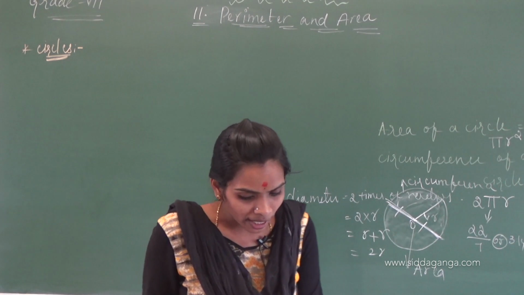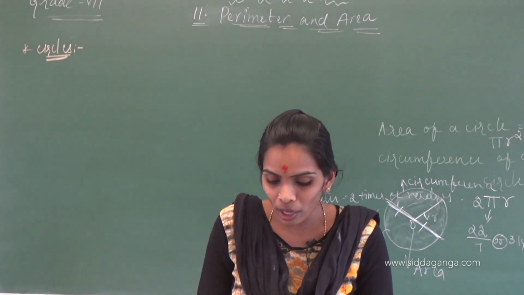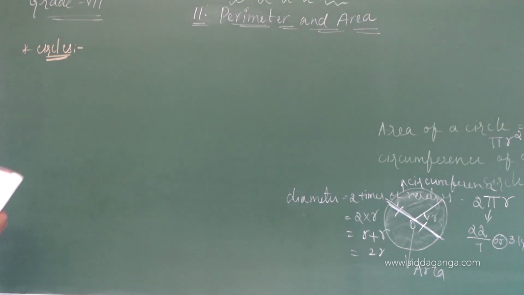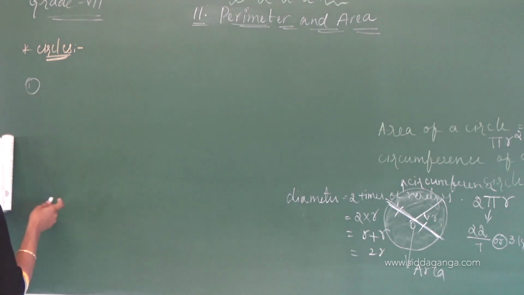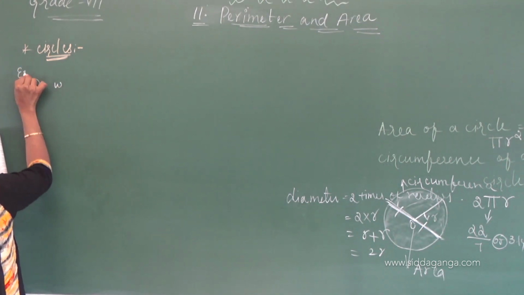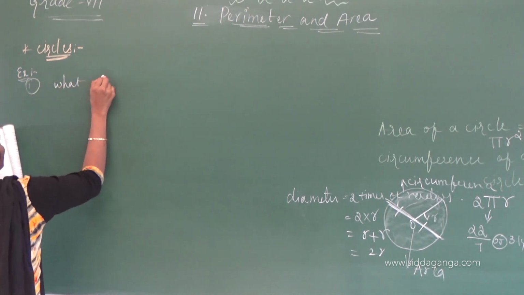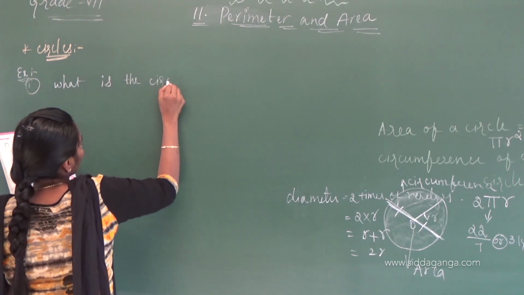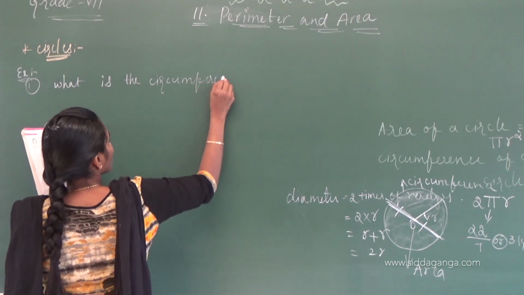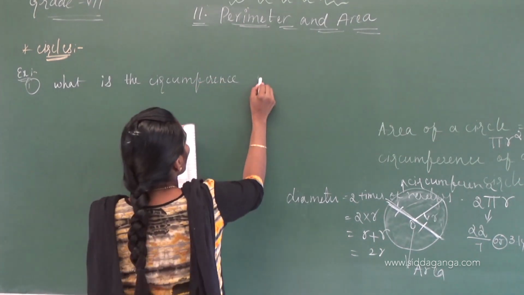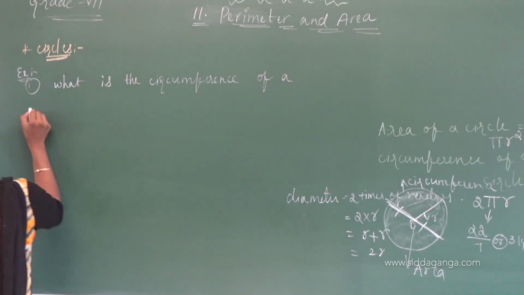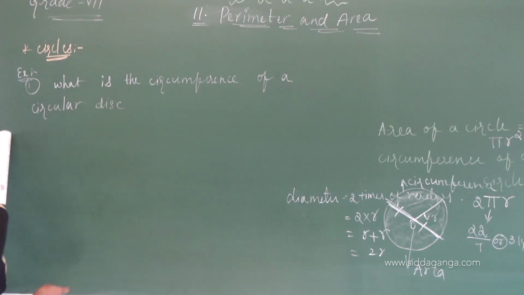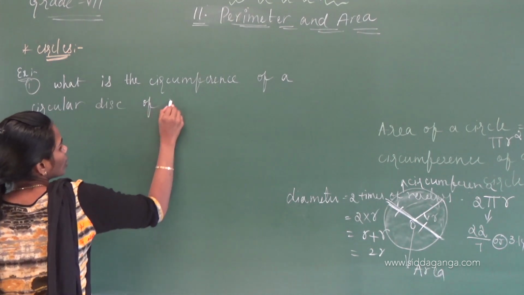Okay children, before going to the exercise, I am doing two example problems, then you can know how to do it. Okay, first question. What is the circumference of a circular disc of radius